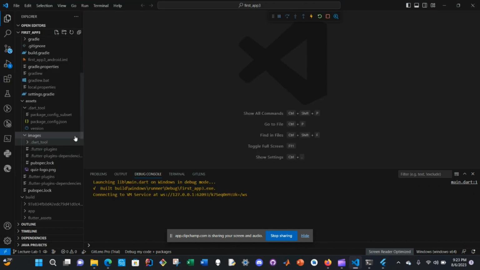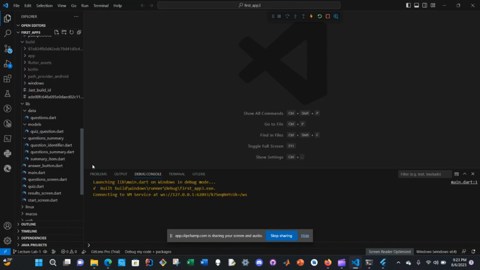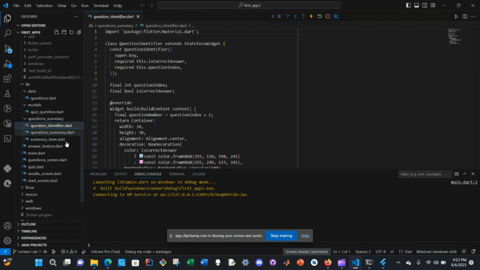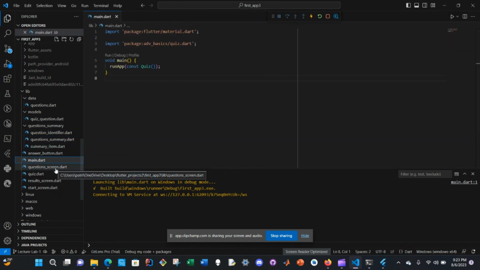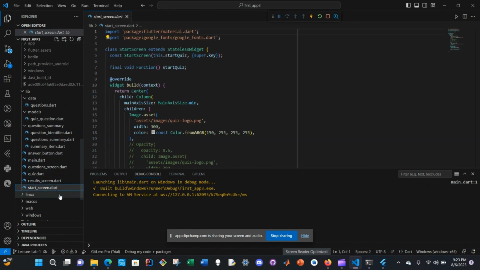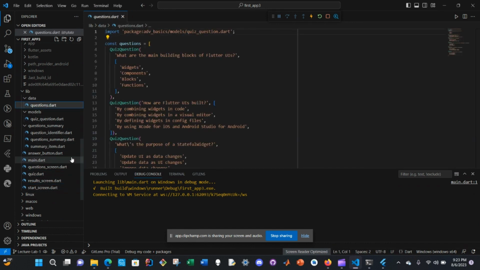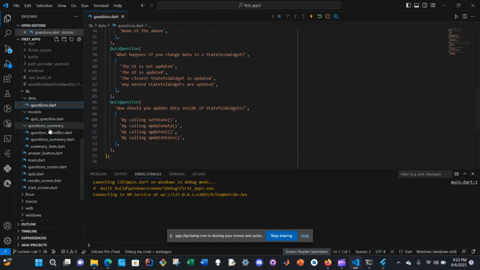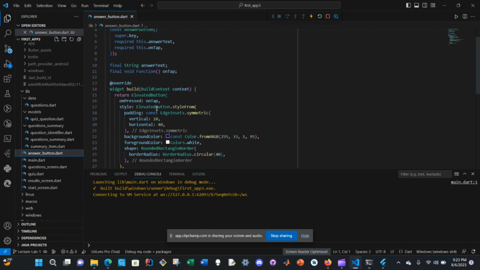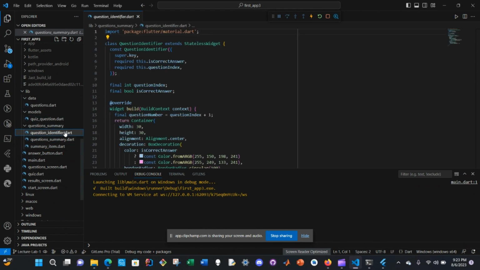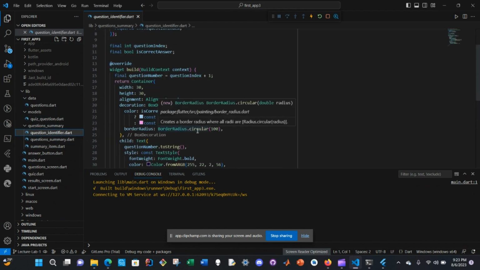I'll show you this. It's probably better to actually show what I'm talking about. So you have identifiers, summary, answer buttons, main function, question screen, quiz, result screen, and start screen. These are all the core widgets we're talking about, and the summary and identifiers are crucial. As you can see, I'm not just talking: these are the different UI states for different conditions that we created.